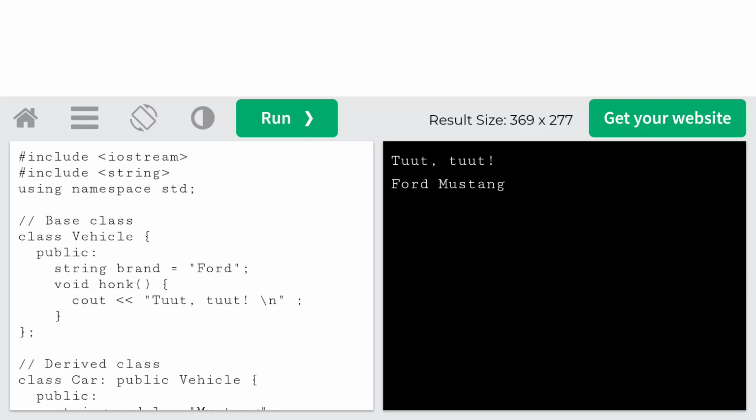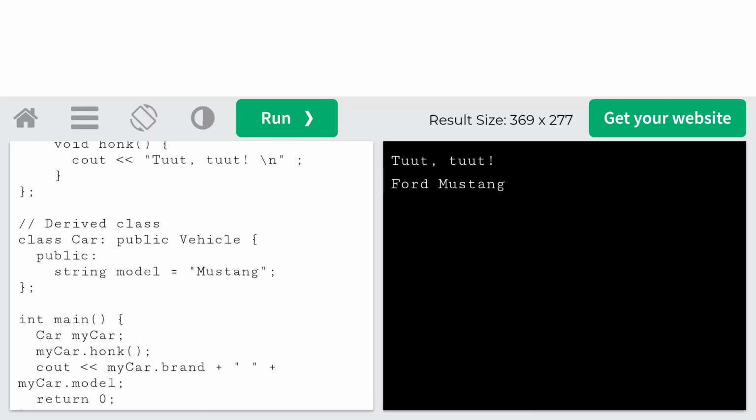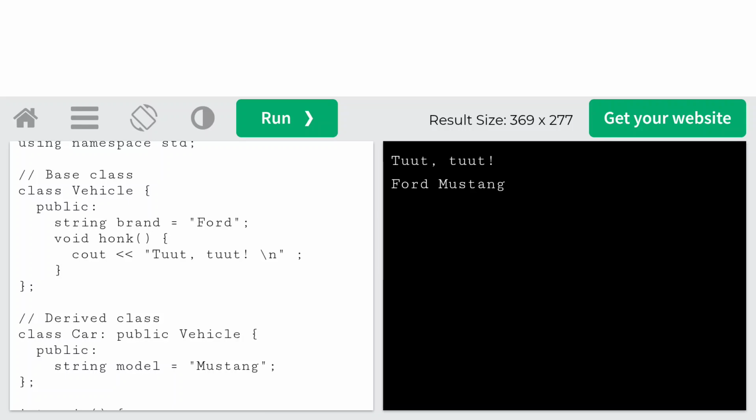Inside the derived class, we have one string attribute, model, and we allocated the value Mustang. It means that car, the derived class, has one attribute model, but it can access the base class properties, that is brand and honk, because car is the child of the vehicle.